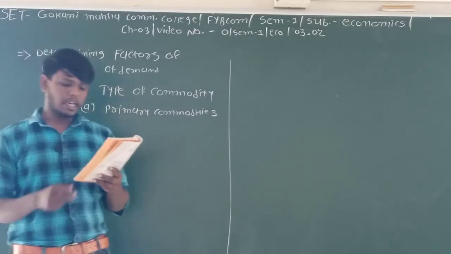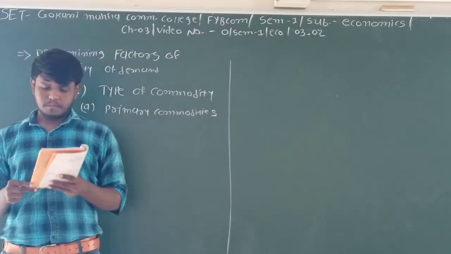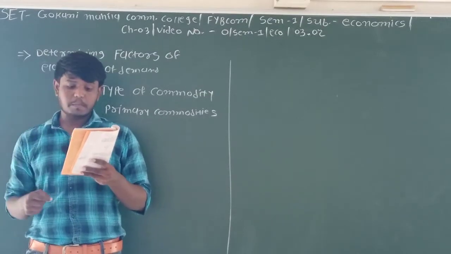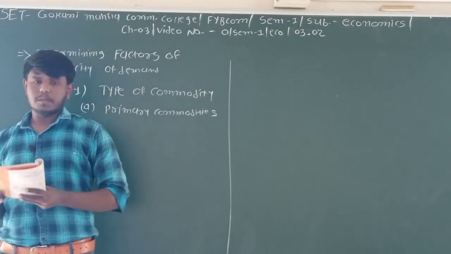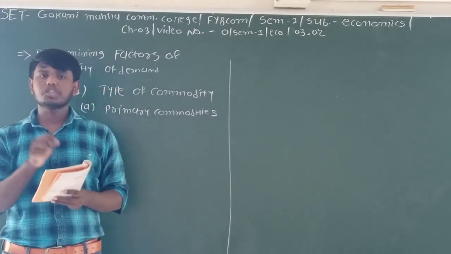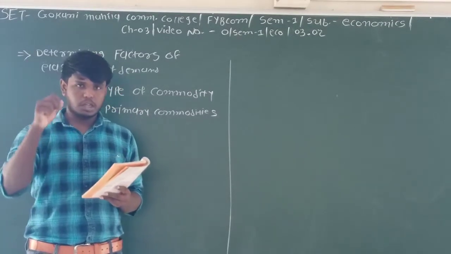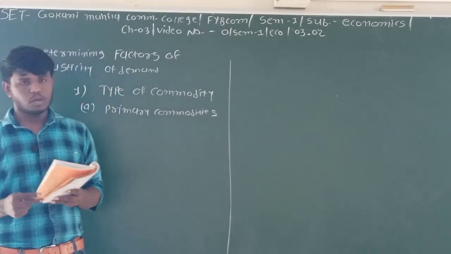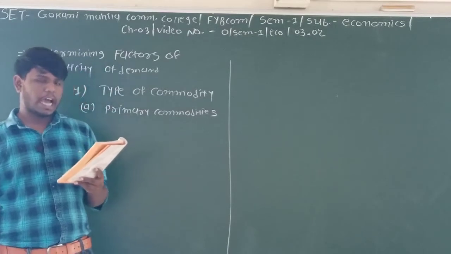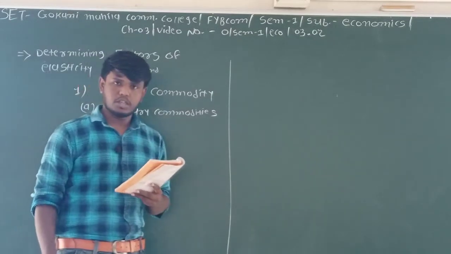Example given: grains, salt, etc. If the price of these commodities goes up, the demand does not decrease much. It means if the price of those particular commodities increases, no major change occurs in the demand of those things. Thus, these primary essential commodities are price inelastic.